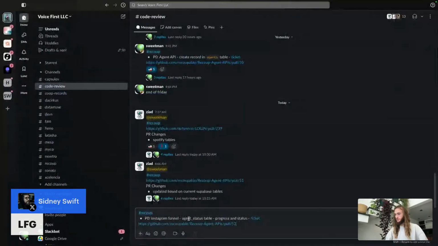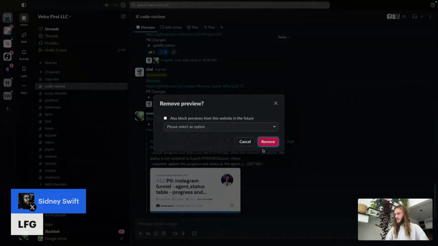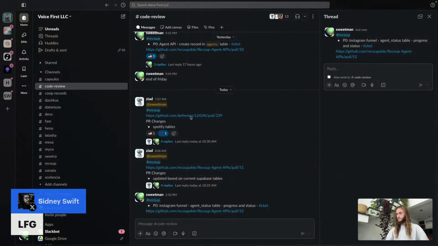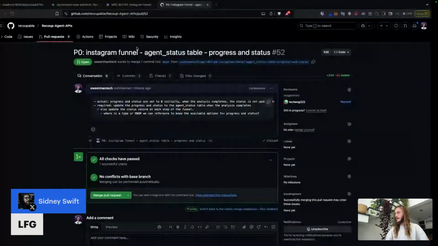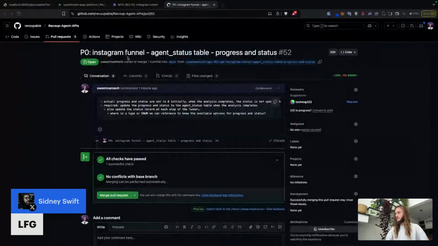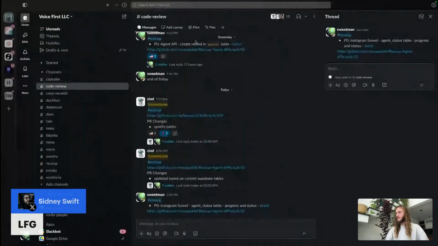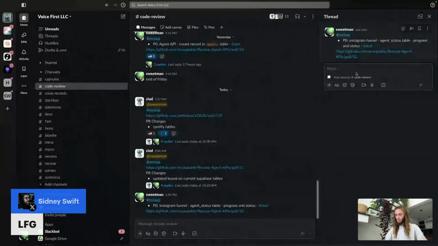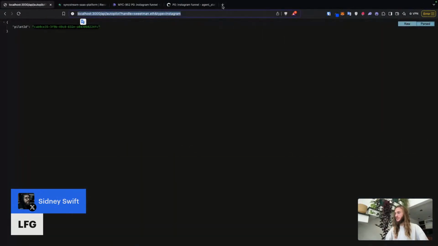Share the pull request. Get rid of that cute little picture. How do we test this? I'm going to say out my testing instructions. Run funnel. Actually, this should work live. I should be able to go to